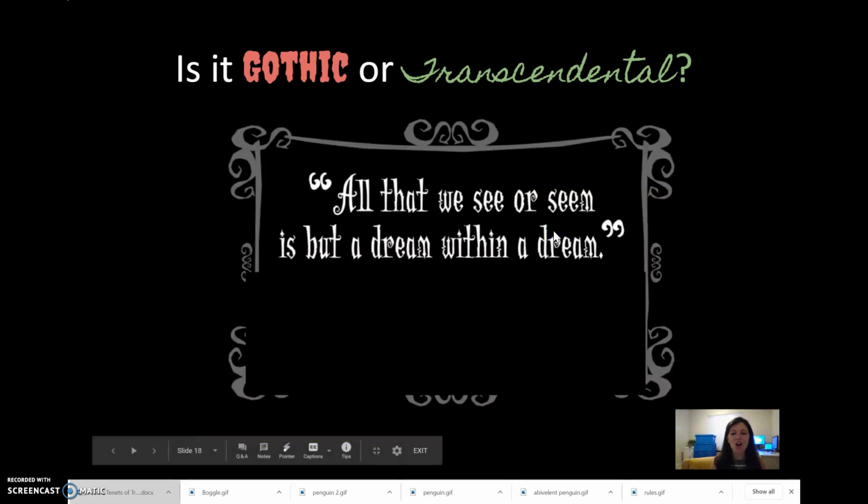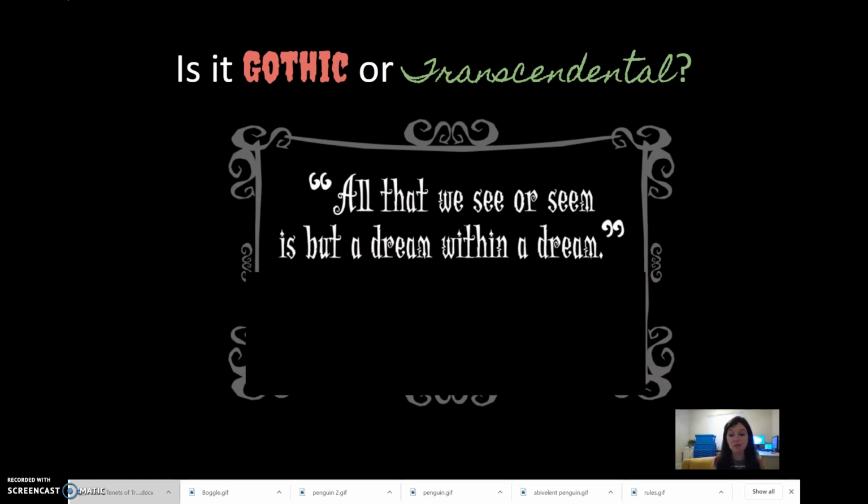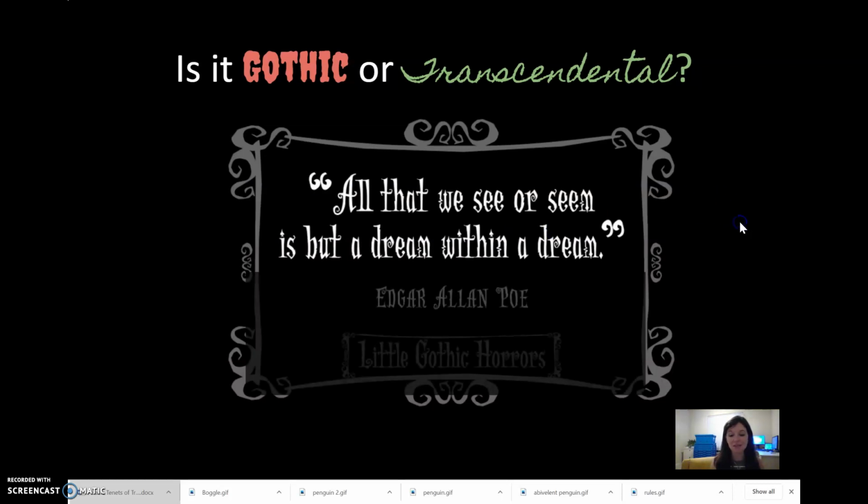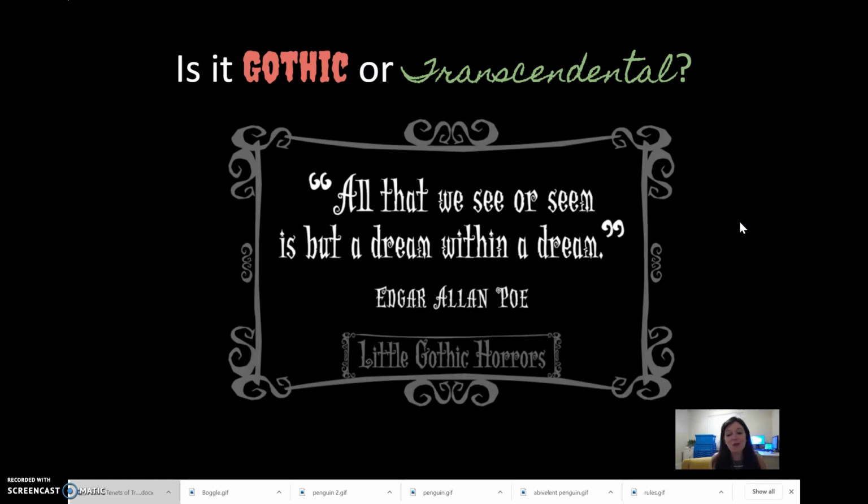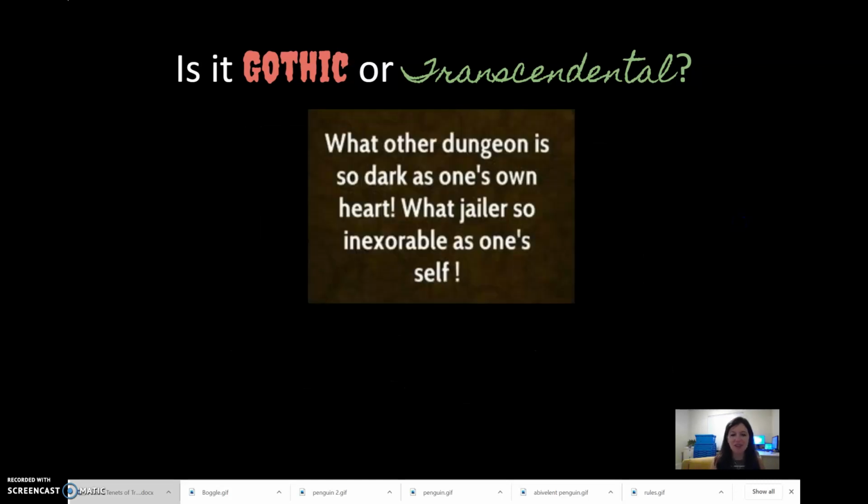All right, all that we see or seem is but a dream within a dream. Which one is it? It's Gothic. One more Edgar Allan Poe quote. Yes, so Gothic literature within the style of it oftentimes dealt with dreams. And then we have, what other dungeon is so dark as one's own heart? What jailer so inexorable as oneself?